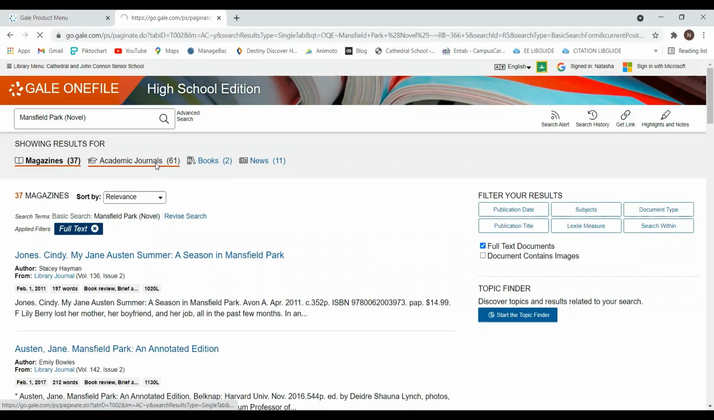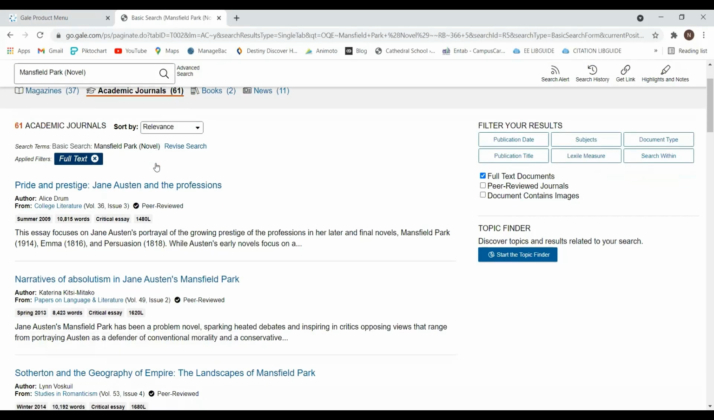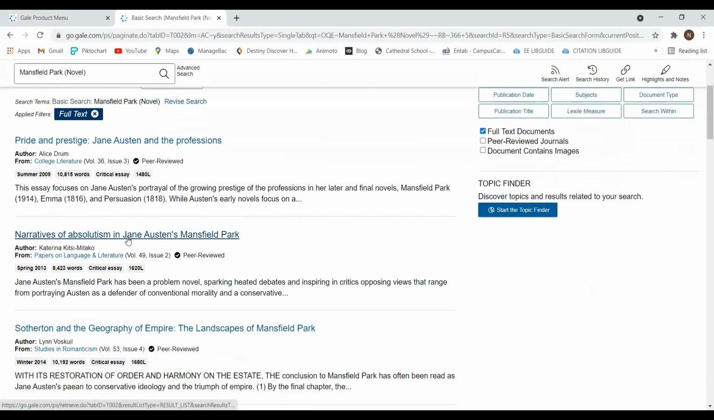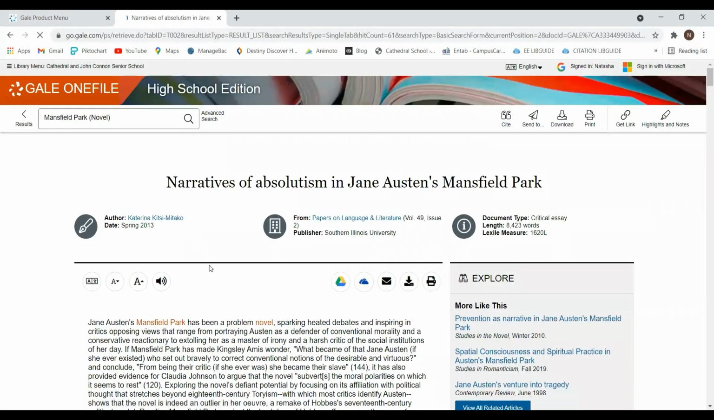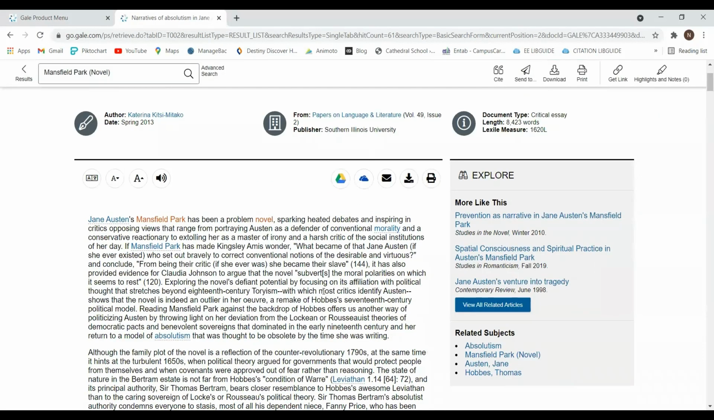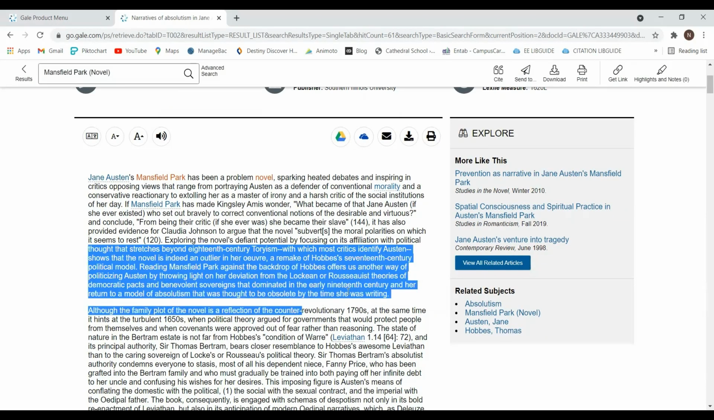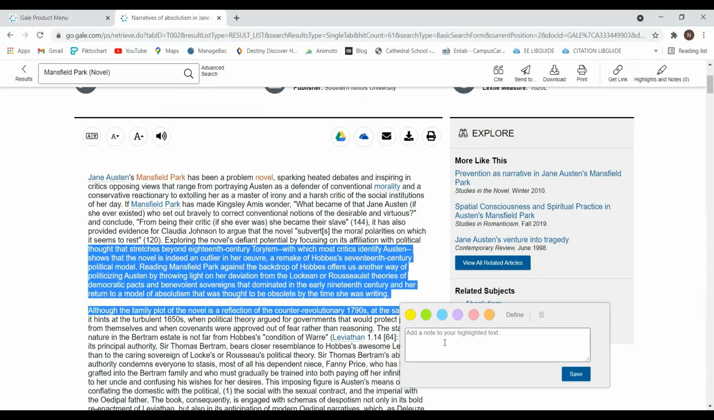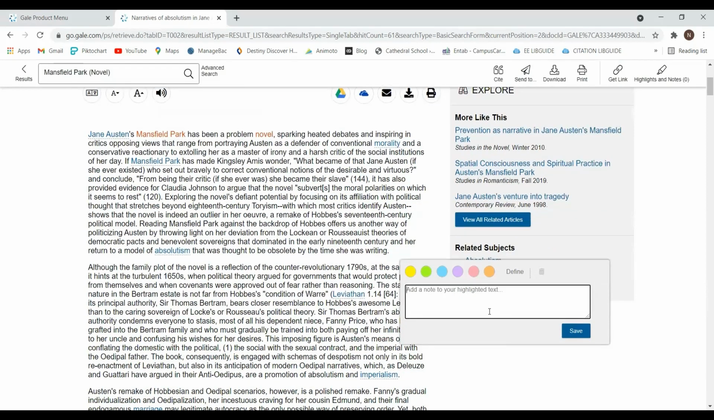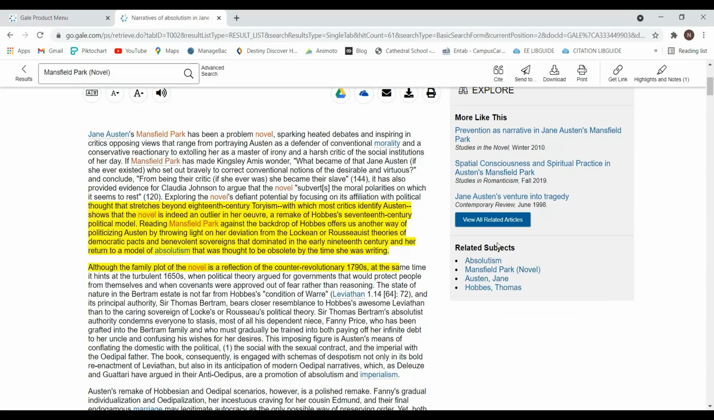So I want to see if there are any academic journals. So I look at this. And again, it is the same thing. I read this. I can highlight this. I can write a note again. I can add a note, and I can say, okay, all right, this is relevant, and I just save it. So this gets highlighted.